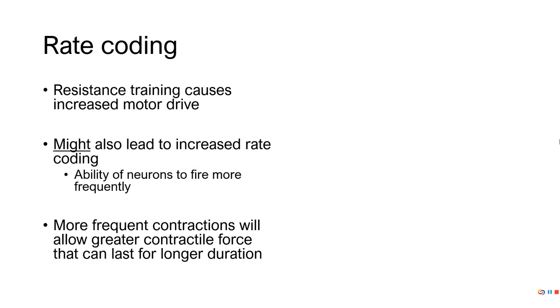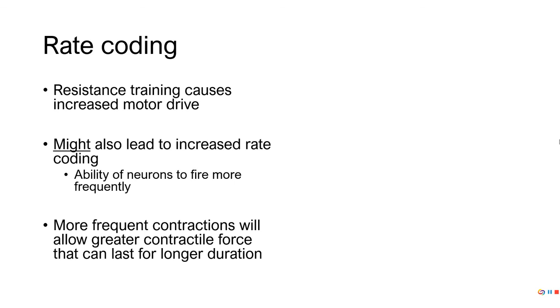Remember, if a neuron has multiple stimuli that allow it to fire successively before the muscle relaxes completely, it's going to generate more force. More frequent contractions create more force, and that's also going to last for a longer period of time. So rate coding is when we send those signals out more frequently, and resistance training might help with that.